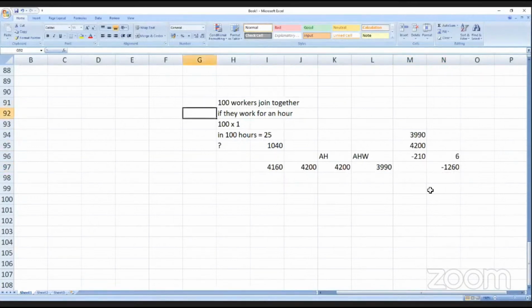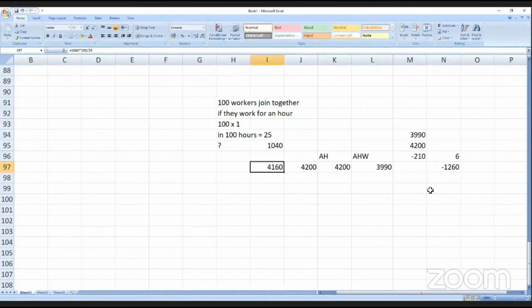So 100 workers join together. If they work for 1 hour as a gang, they are expected to produce 25 units. So for 1040 units they have to complete in 4160 hours, but they completed in 3990.